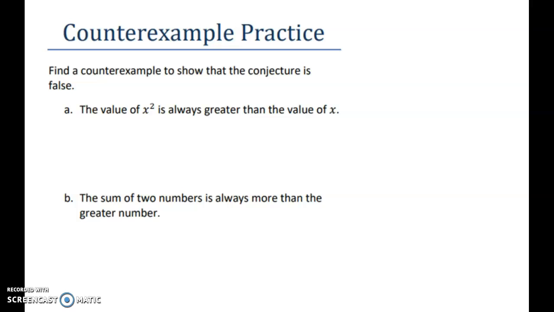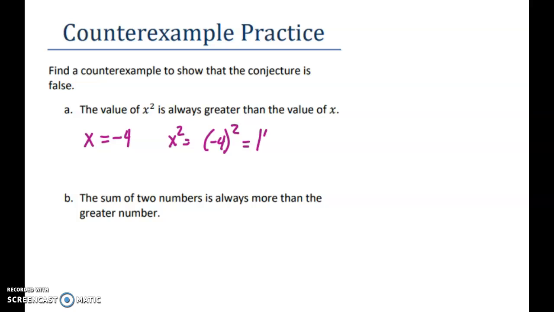So find a counterexample to show that a conjecture is false. So it says the value of x squared is always greater than the value of x. So when that's false is, for example, if you had x and maybe x is, I don't know, maybe -4. Well, x squared is going to be -4 squared.